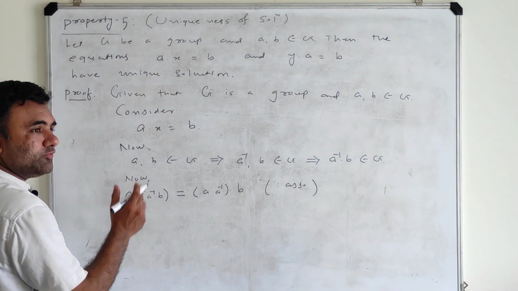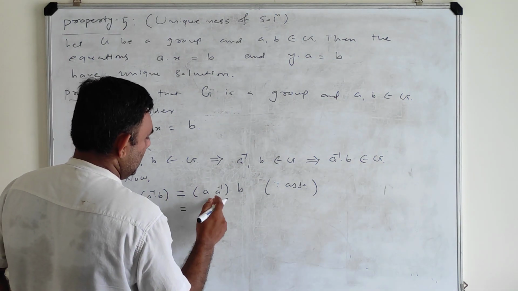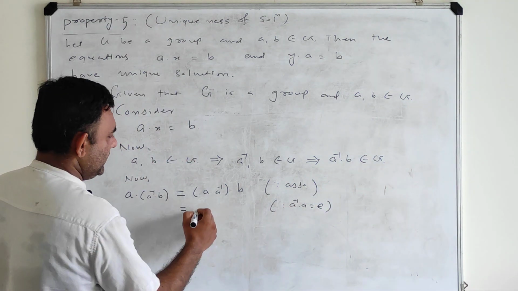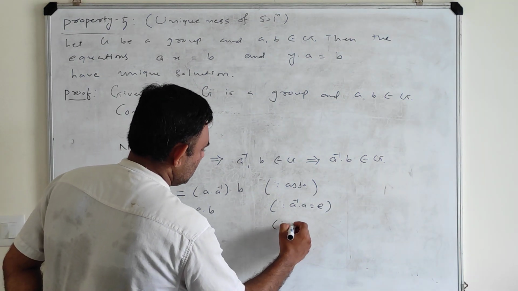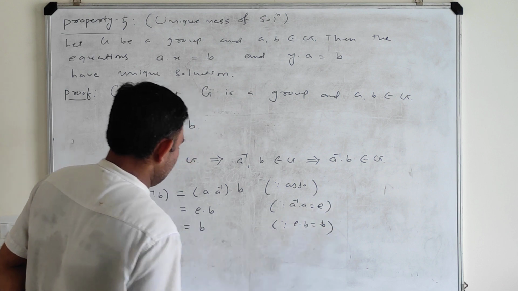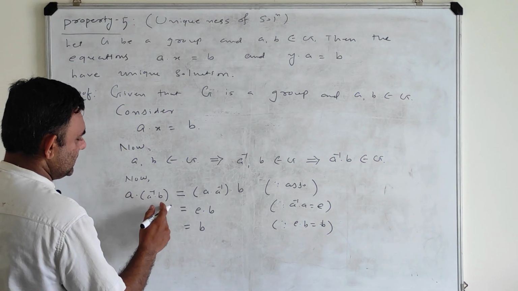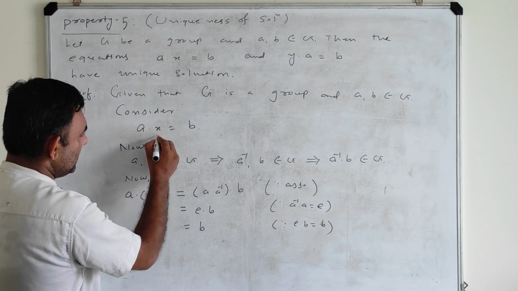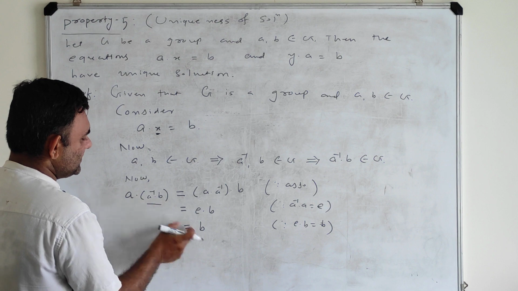I can shift the bracket because we are working in the group structure. So A inverse into A is what? It is identity, so it is identity into B, but this is what? B, because E into B is B, because E is identity. So what have I proved? A into A inverse B is B. So it means that if you replace the quantity X by this quantity, then A into X is B.